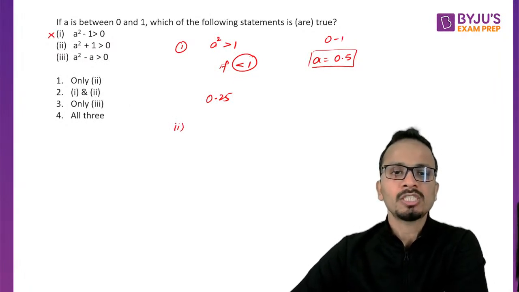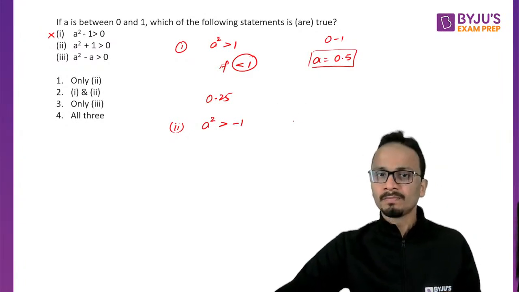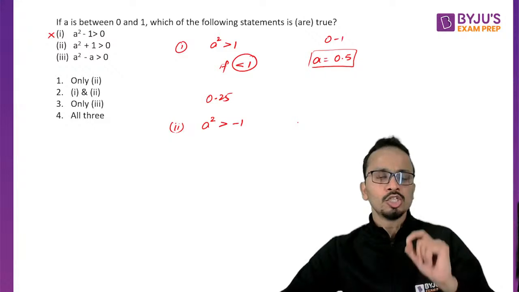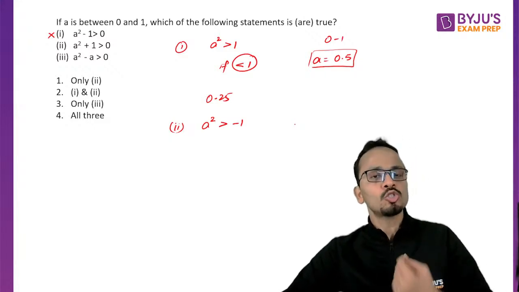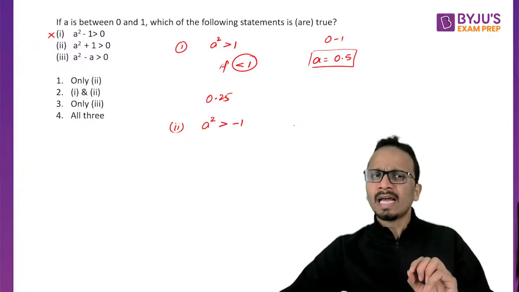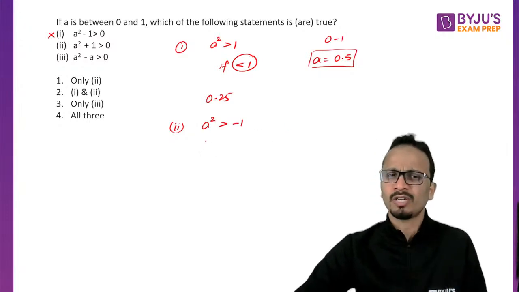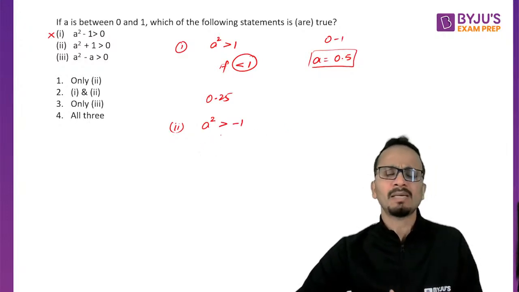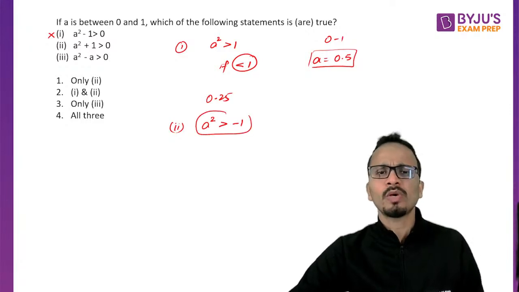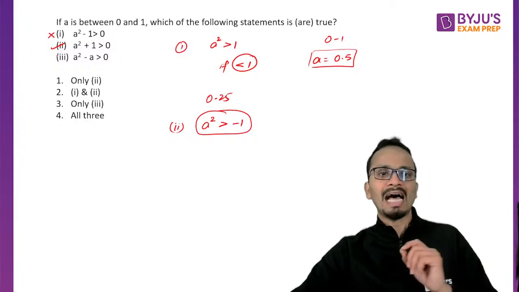Now let's talk about statement 2. Statement 2 is saying that A square will be greater than minus 1. Yes, A is between 0 and 1, so the value of A square will also be between 0 and 1. Or I can say that if A is positive, A square will be positive, or for any positive or negative value of A, A square will always be positive. So definitely A square will be greater than minus 1 always. So statement 2 is absolutely correct.